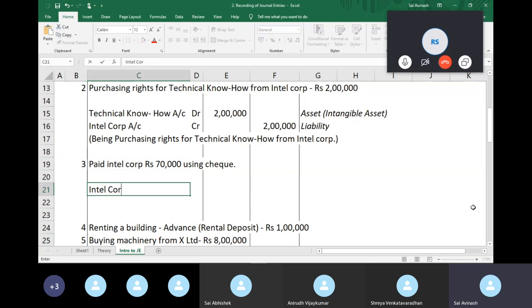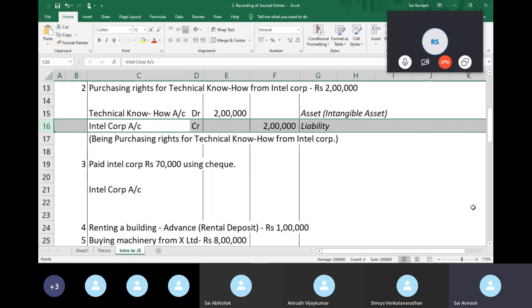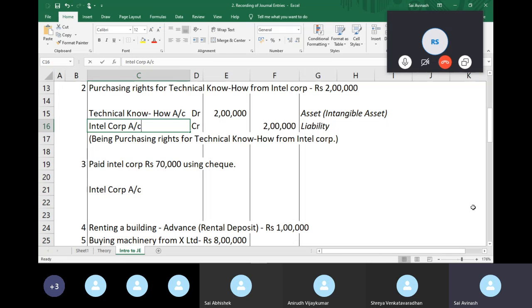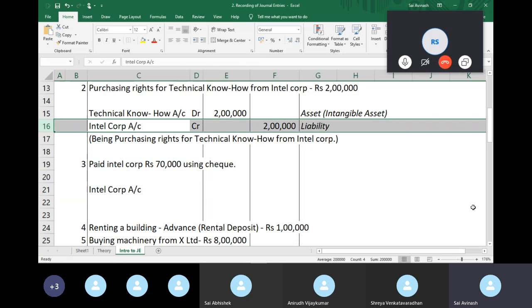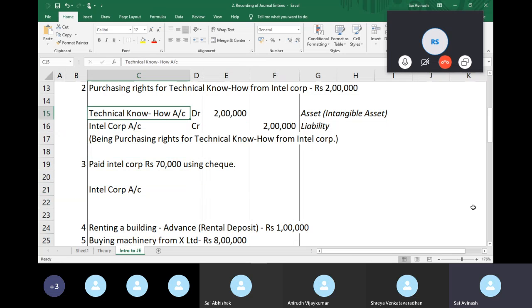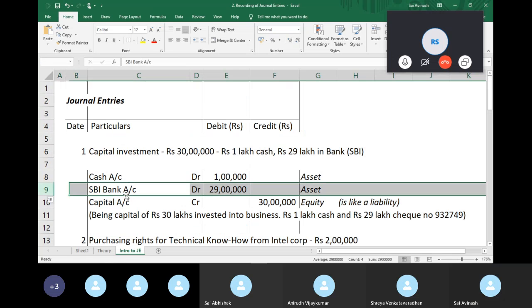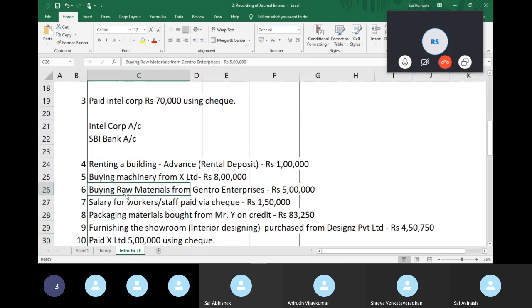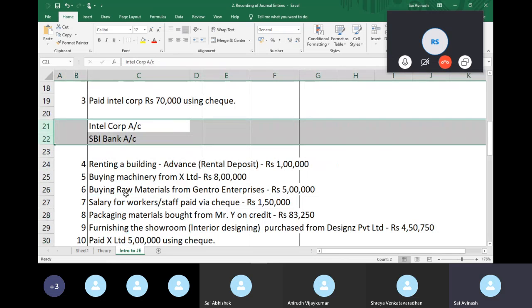So Intel Corp. Remember here, we have already created an account called Intel Corp. So it should be the exact same words as what we have already created because the account we're talking about, Intel Corp, is the same account, right? And similarly, the SBI bank account. We had opened it earlier above over here, right? So these are two accounts involved.